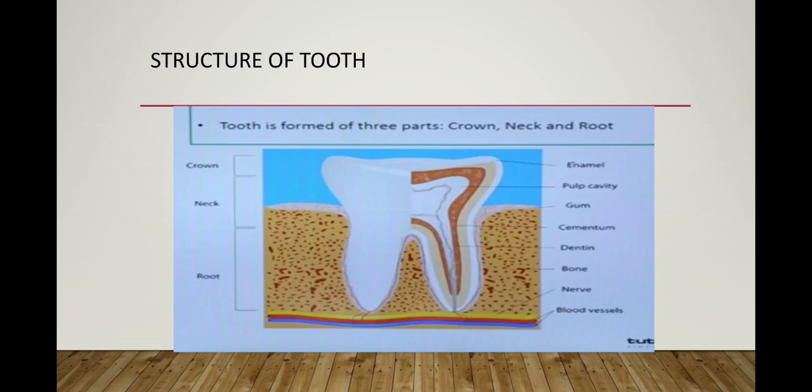And after that, the pulp cavity is just above the muscular socket, and it also contains the blood capillaries for the supply of blood to the teeth. Then the gum is a muscular part, and it is embedded in the jaws, and at the bottom of it are some nerves and blood vessels for transporting the blood to the teeth.